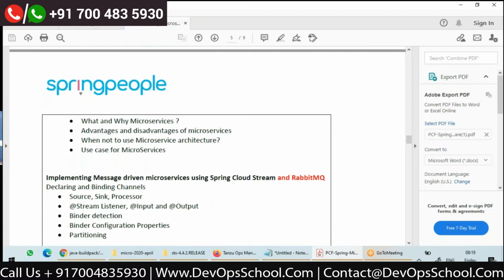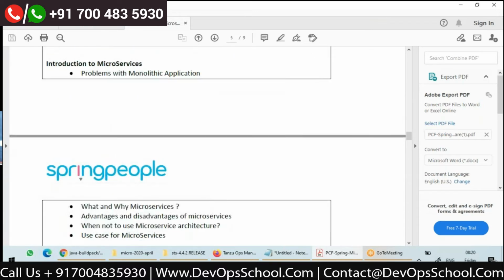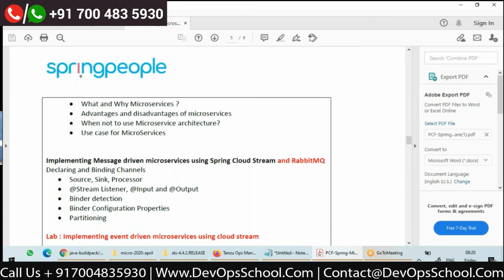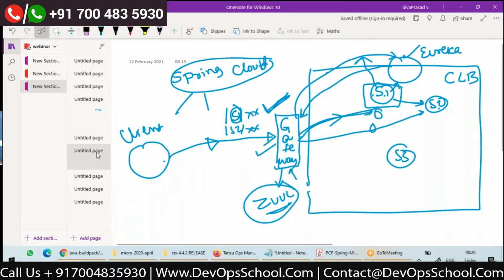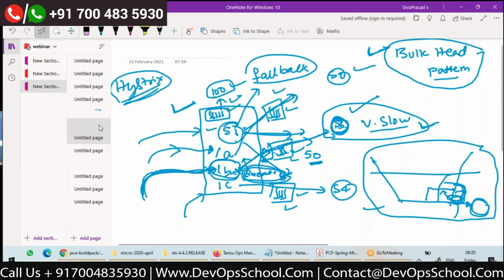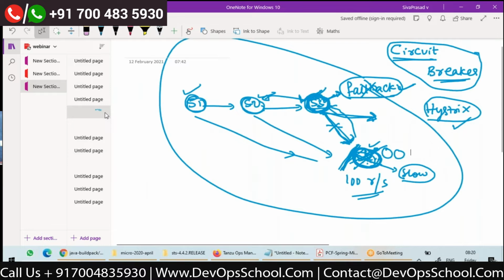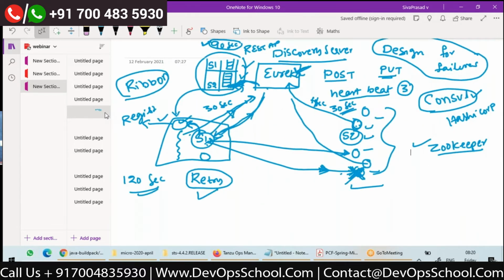Whatever I have spoken theoretically, conceptually right now, it's a 1,000-foot overview. We'll be going into the details in each specific module. That way people can easily relate and then they will come up with a lot of questions. Correct. Definitely. That's just an introductory overview about what we are going to do. But conceptually, did you understand whatever I have spoken? Anyway, practically I'll show you, but any queries you have, let me know, we can discuss.